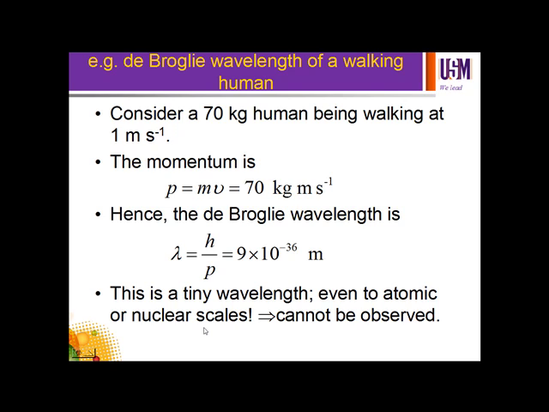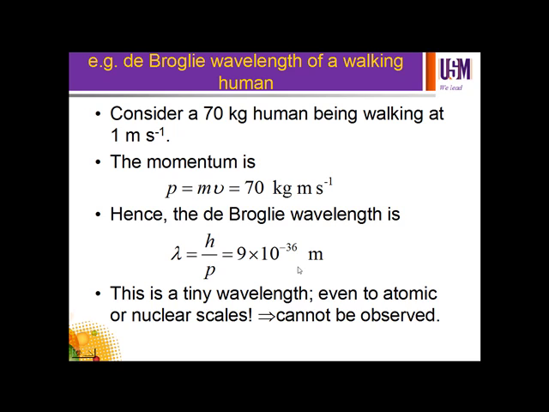Assuming that when we walk our speed is 1 meter per second, we can calculate the momentum p equals mv, which is 70 kilogram meters per second. Then by using the de Broglie wavelength, we can calculate the wavelength produced by a walking man, which is equivalent to 9 multiplied by 10 to the power of negative 36 meter.